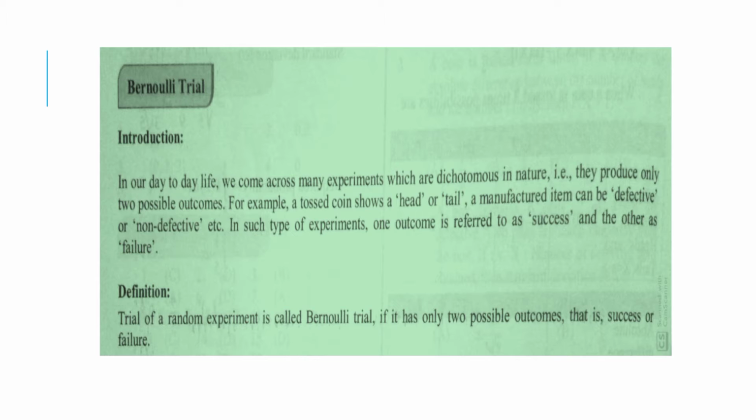Definition: a trial of a random experiment is called a Bernoulli trial if it has only two possible outcomes, that is success or failure. Okay, what is a Bernoulli trial? A trial of any experiment is called a Bernoulli trial, and we consider two outcomes, that is one is success and the other is failure.